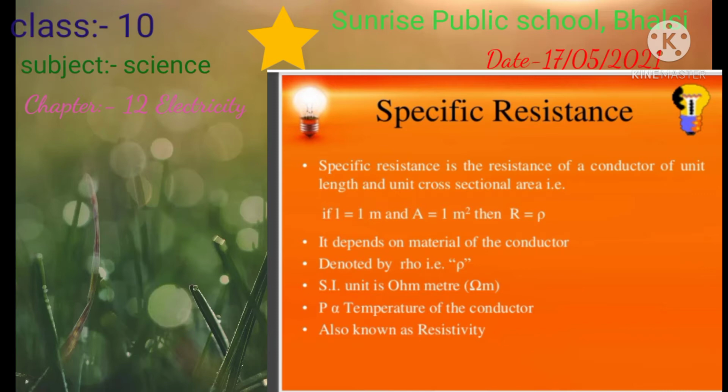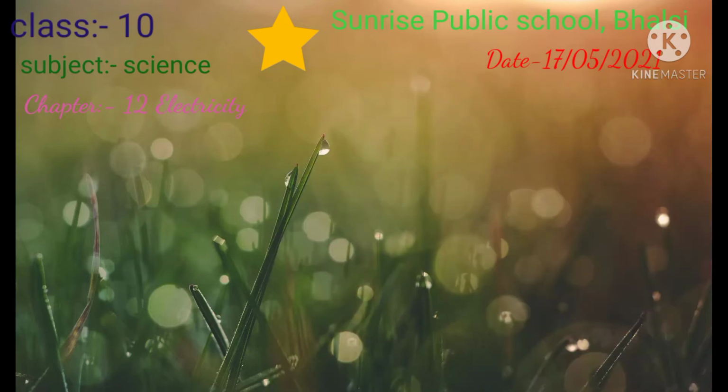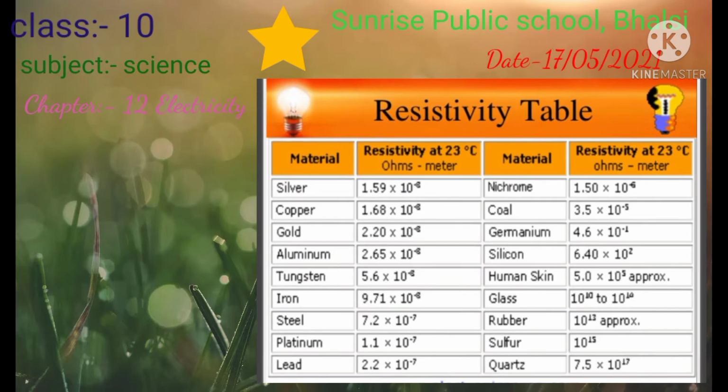It depends on the material of the conductor, denoted by rho, and the SI unit is ohm meter. So the resistivity of different materials is different. For example, silver has the lowest resistivity compared to other metals.